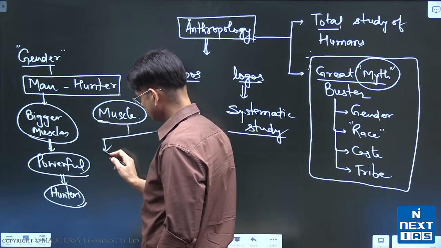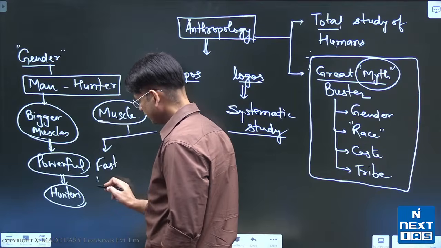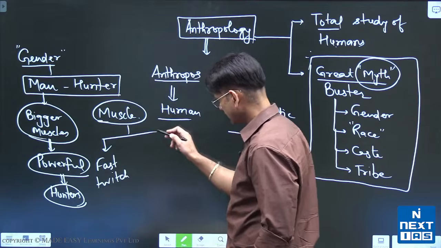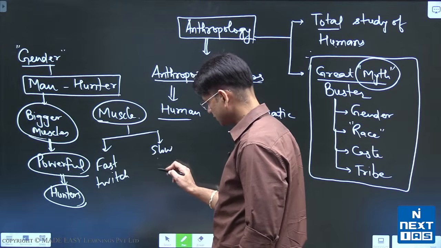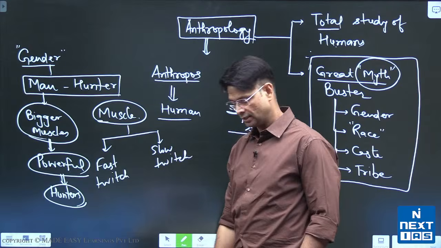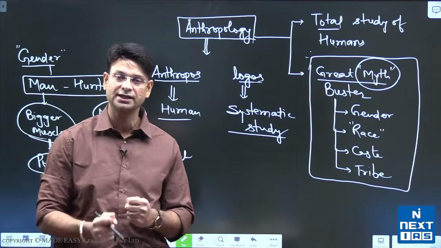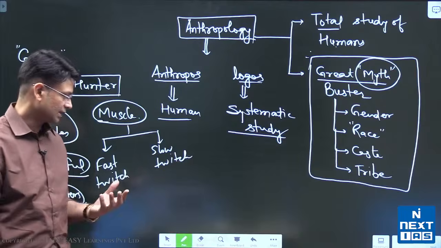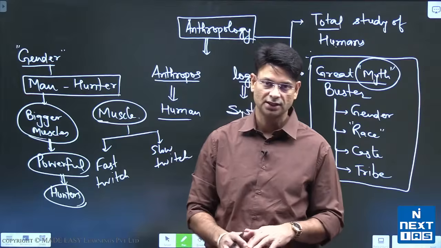One is fast twitch muscle fibers, or fast contracting muscle fibers, and the other type is slow twitch muscle fibers, or slow contracting muscle fibers. When we do some explosive work, weightlifting, running and all these things, fast twitch muscle fibers are working. When we are doing just a normal walk, slow twitch muscles are working.